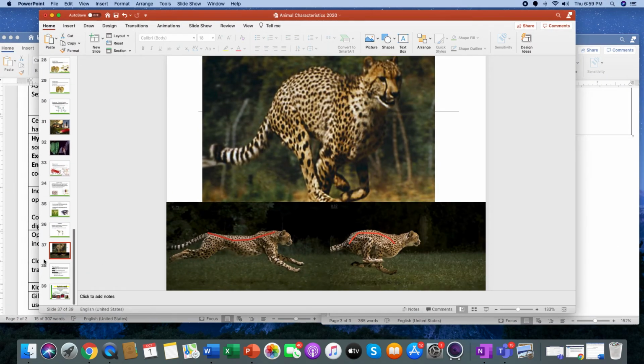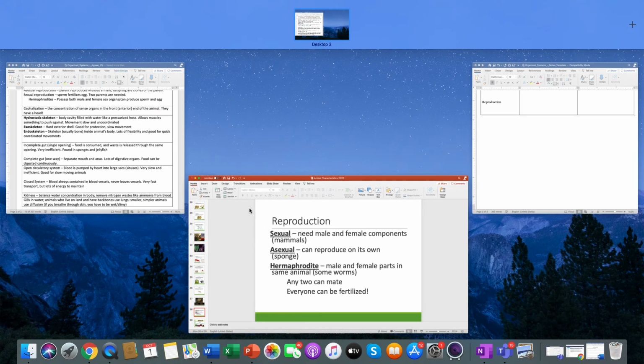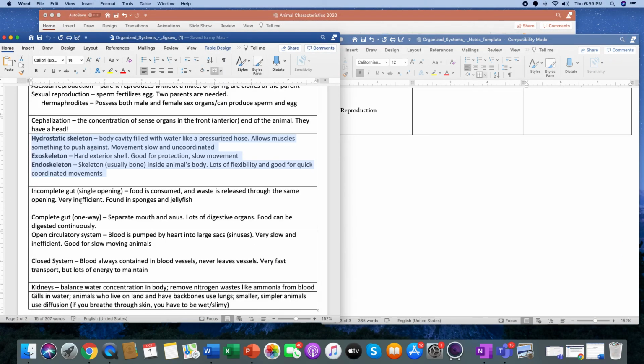And then the last part is reproduction, all right? We have sexual, asexual, or hermaphroditic. Sexual is where you need a male and female. Asexual can reproduce on its own, like a sponge or those flatworms. Or hermaphroditic, where male and female parts are in the same animal. It could be a male one month, and then it can use the same parts and be a female the next. Any two can mate, and everyone can be fertilized. Okay, so that is the last part. So we're going to go to reproduction.